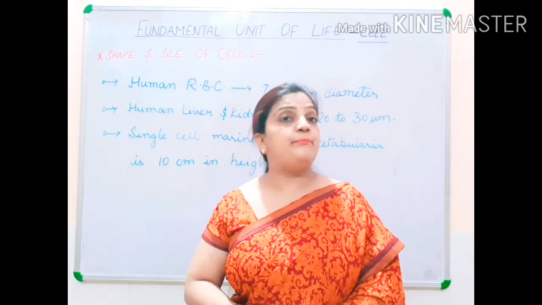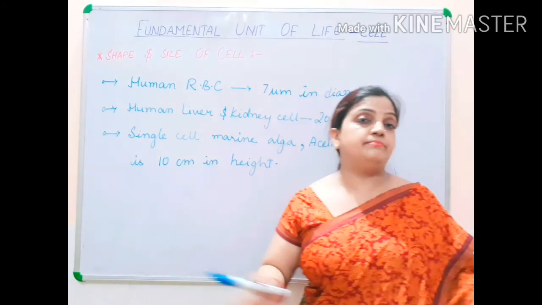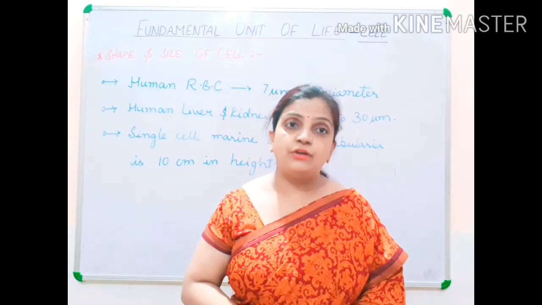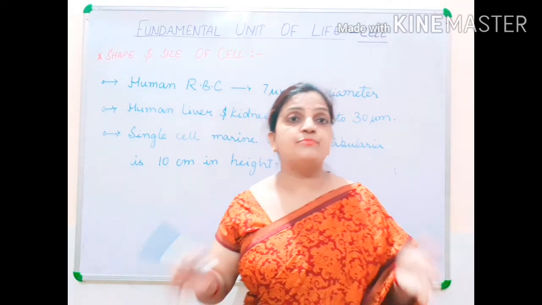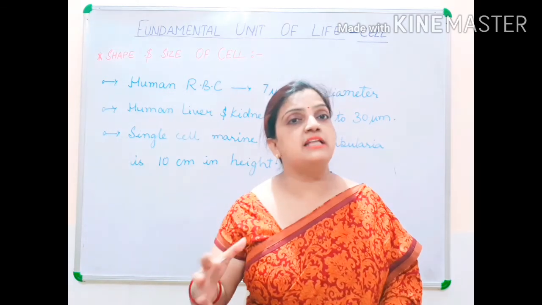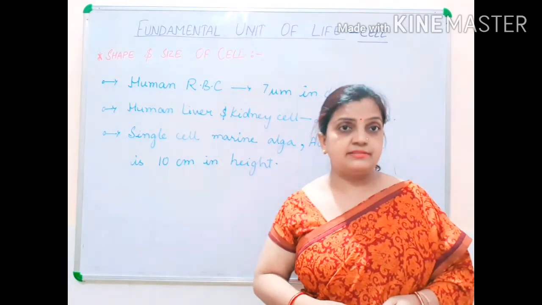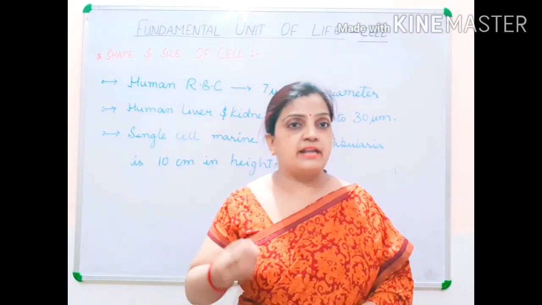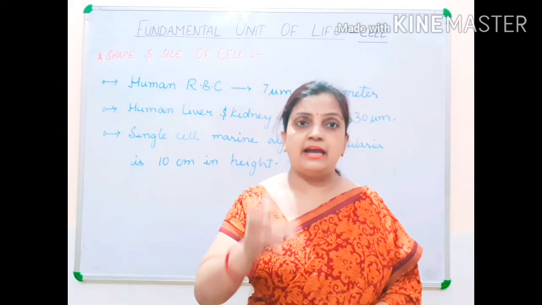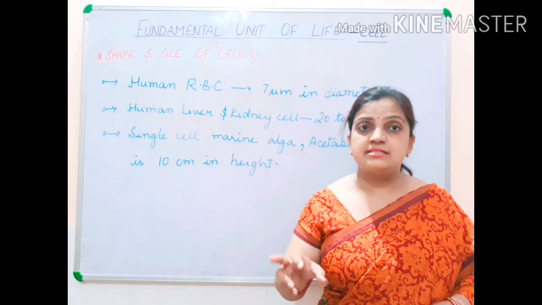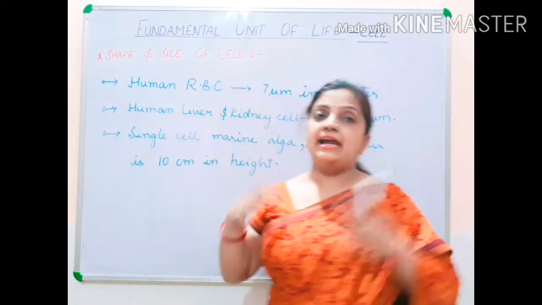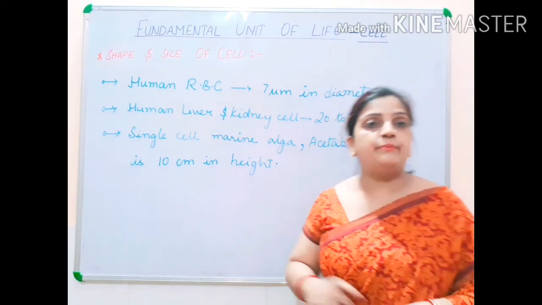If I take the example of the elephant, the elephant is the biggest animal. This elephant has a large number of cells. They are larger in size because they have more cells. It is not that the size of the cells is bigger, so the animal is bigger. If I talk about a rat, it means the number of cells in that rat is small. That is why the animal is smaller in size. It doesn't mean that the size of the cells in the rat is small. So the size of an organism varies depending upon the number of cells.